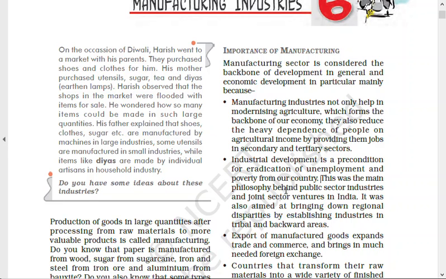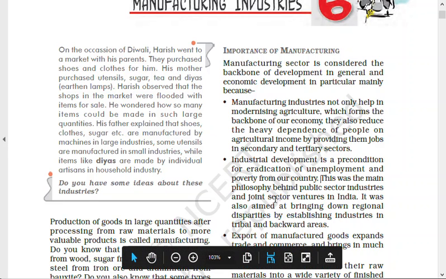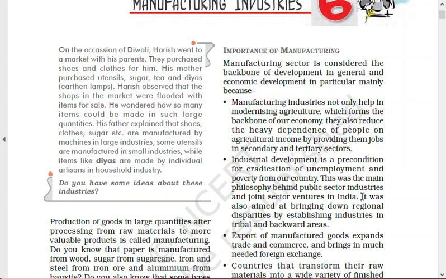This was the main philosophy behind public sector industries and joint sector ventures in India. See, Gandhi was a strong supporter of cottage industries. He used to say that every house should have employment, and every house should be a factory where people manufacture something.